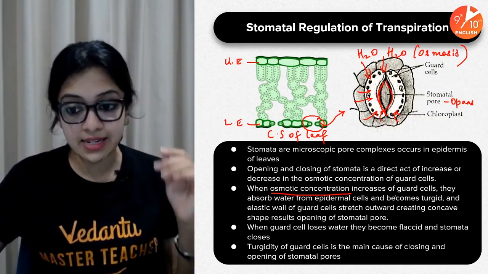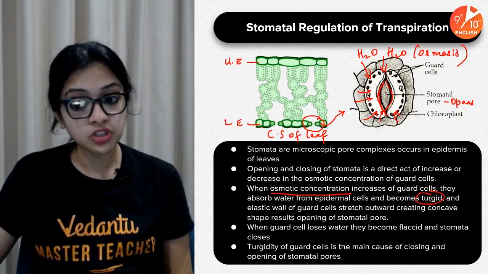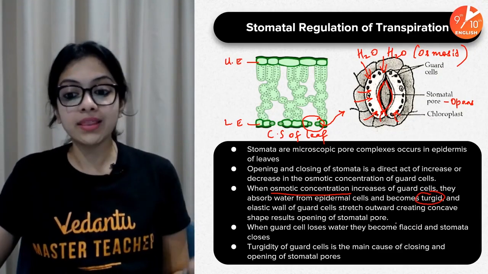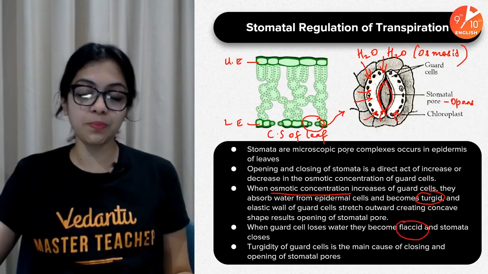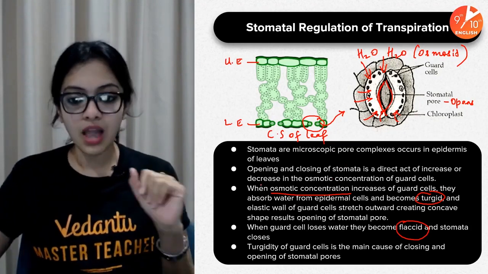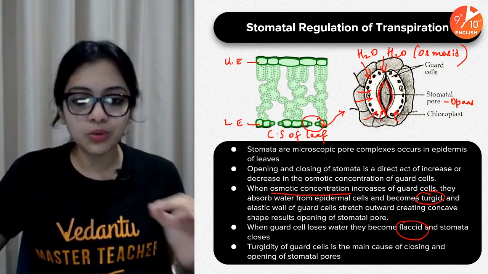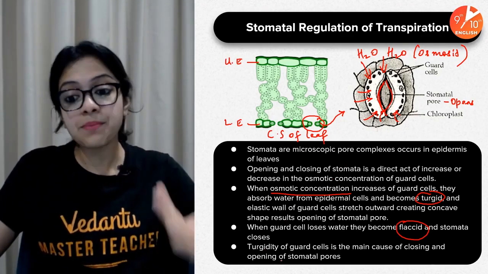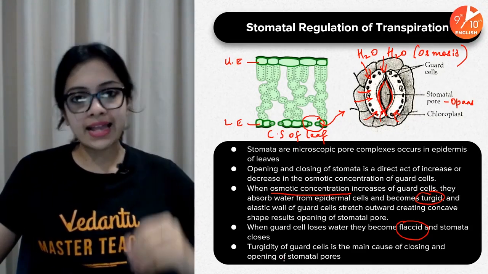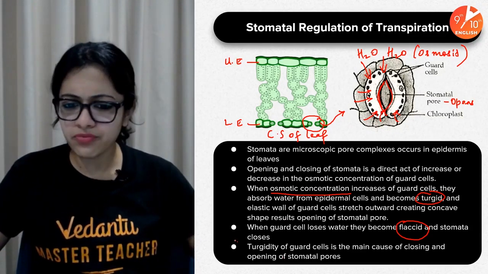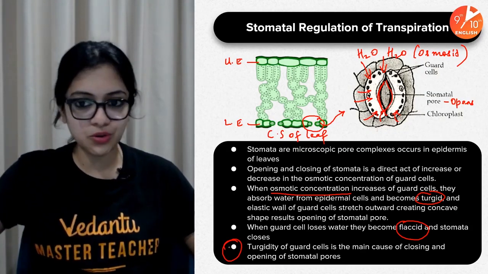This is what is written here. When the guard cells are turgid, stomata open. When the guard cells become flaccid, the stomata close. So we can conclude that turgidity of the guard cells is the main cause of closing and opening of the stomatal pores. Very important point for you to know.